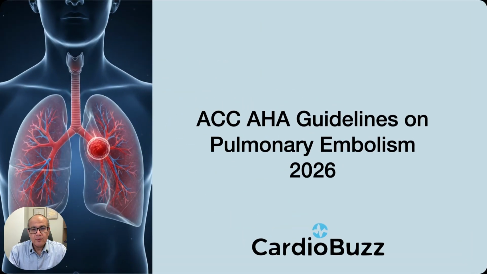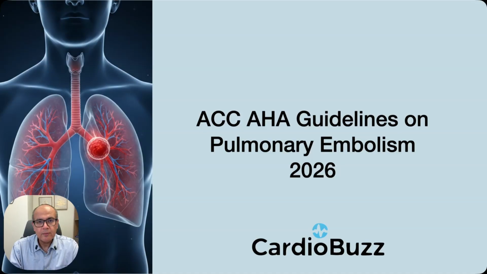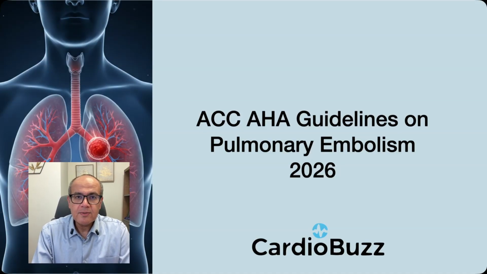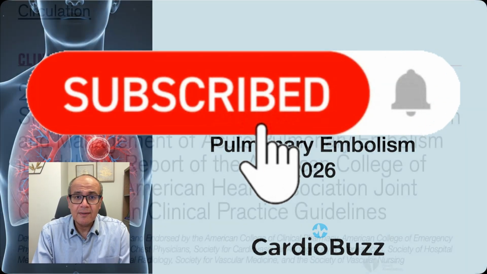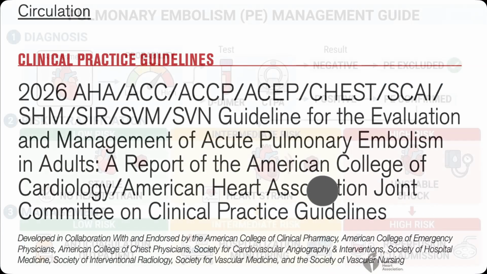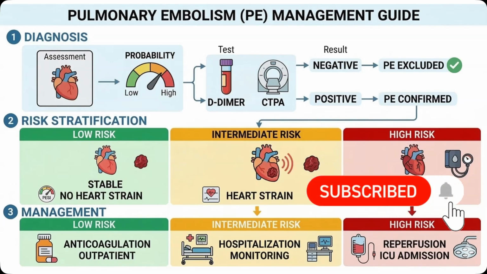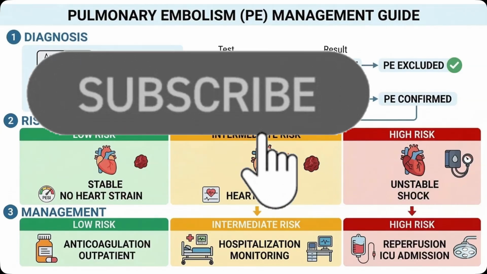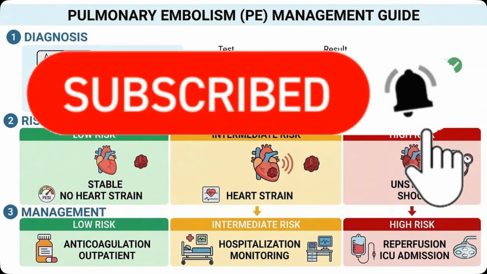Welcome to CardioBuzz and to our series on pulmonary embolism, where we review the diagnosis and management of acute pulmonary embolism based on the latest ACC/AHA guidelines. In the previous episode, we discussed the diagnosis of pulmonary embolism, which is based on three pillars: the clinical probability, the biomarkers, and the imaging. We've also dedicated an entire episode to the diagnosis of pulmonary embolism in pregnancy.